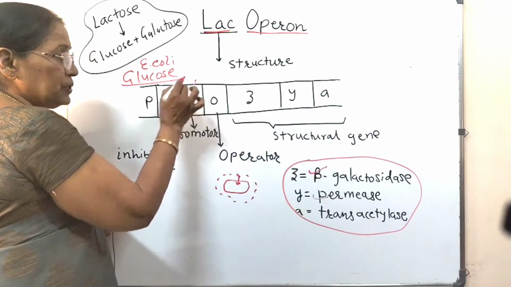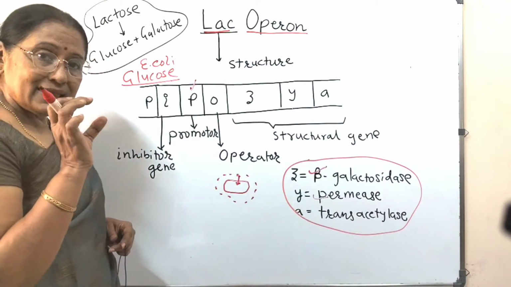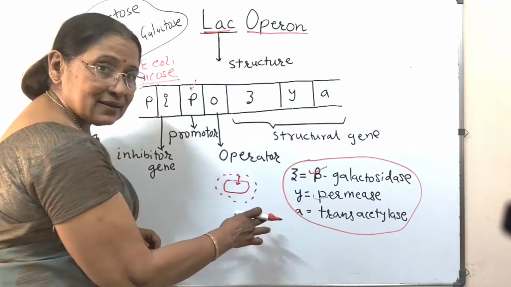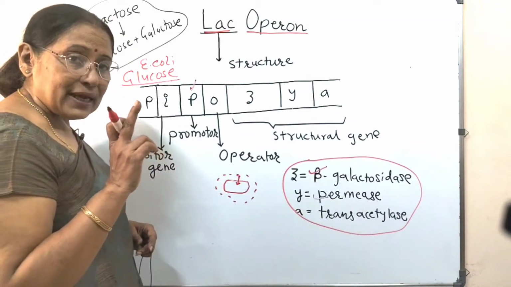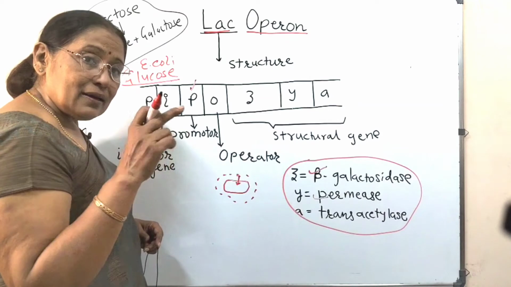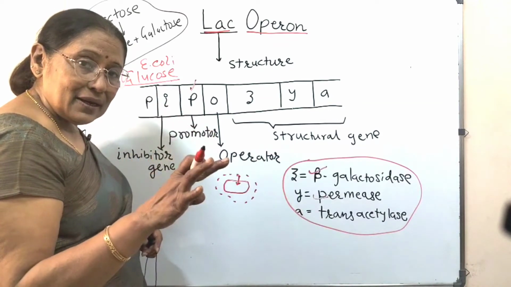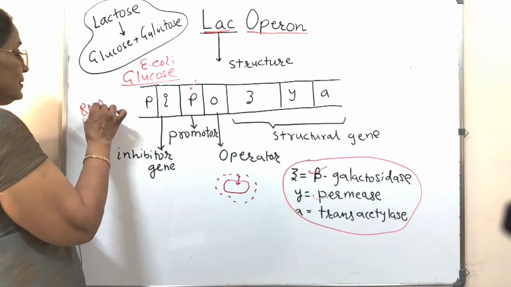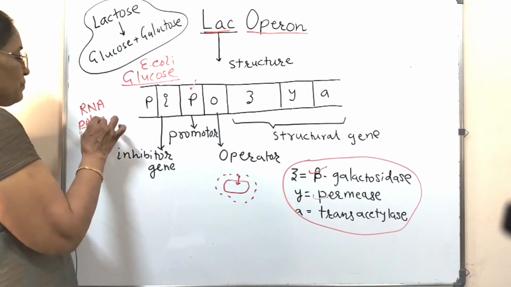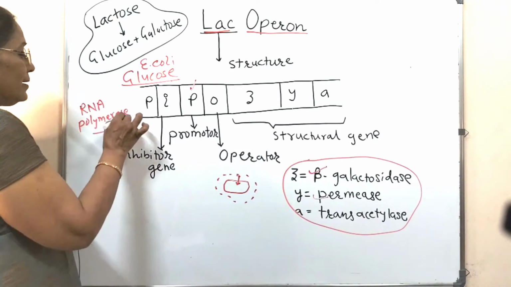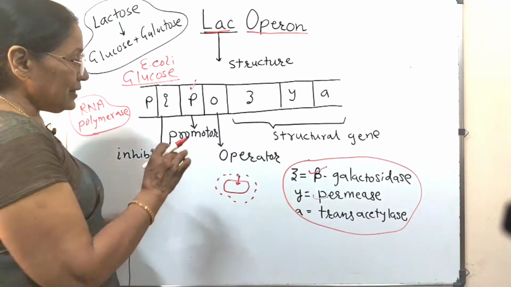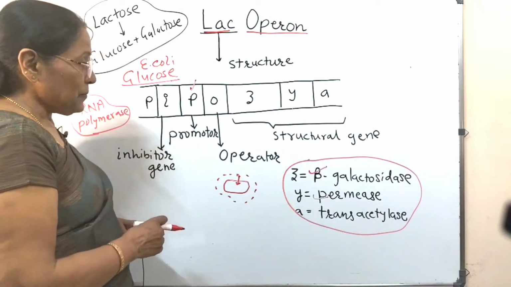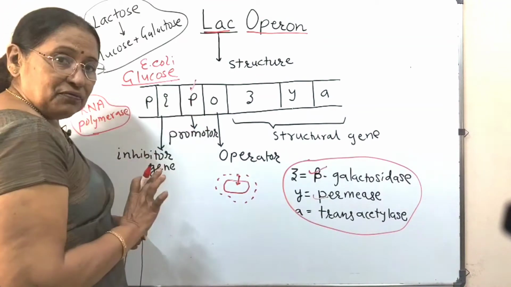This one is the promoter. These structural genes, before forming these enzymes, will first form the mRNA. That means RNA is going to form, not DNA. So, the enzyme required will be RNA polymerase and not DNA polymerase. The promoter is the site where RNA polymerase attaches itself. So, this is the function of the promoter.